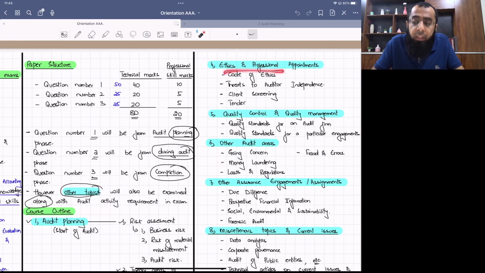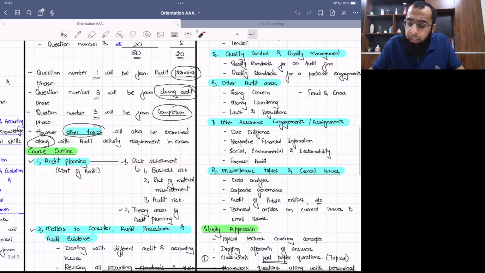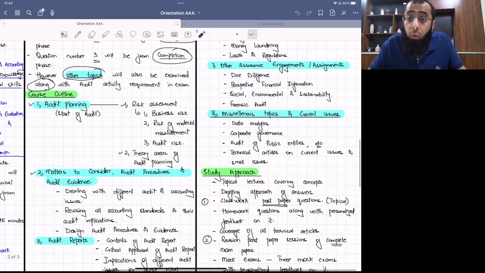Then chapter of ethics and professional appointment, quality control and quality management, other audit areas like going concern, money laundering, laws and regulation. Okay. Then other assurance engagements, which include due diligence, prospective financial information. So all of this was discussed in the previous class. Okay. So we are just taking a quick review of it. And then miscellaneous topics and current issues, because in advanced audit and assurance course, current issues are also examined.